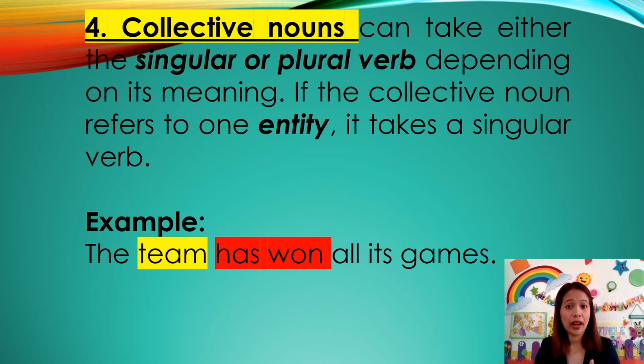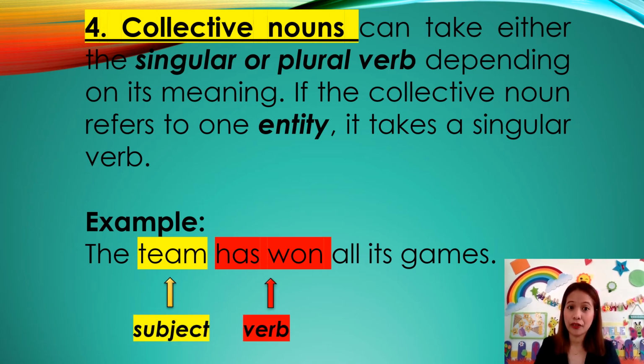If the collective noun refers to one entity, it takes a singular verb. For example, the team has won all its games. Here, team is the subject, has won is the verb. So team is considered as one unit, therefore it is singular.